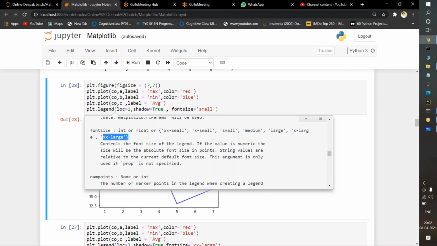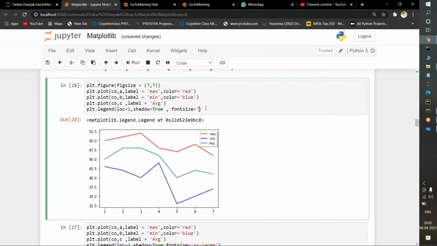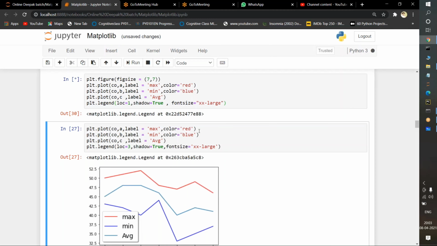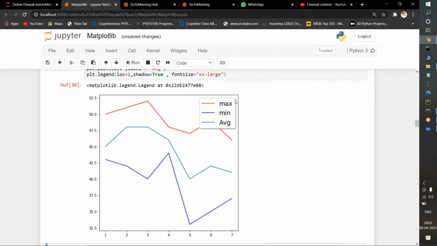Suppose I select this parameter, xx-large. What is going to happen? The pop-up will be shown very big. Which pop-up will it show? It will show the legend pop-up, this particular pop-up. If I pass it here, what will happen? Just one minute. Okay, if I execute it, wait one minute, sorry. See, the pop-up has been increased or not.